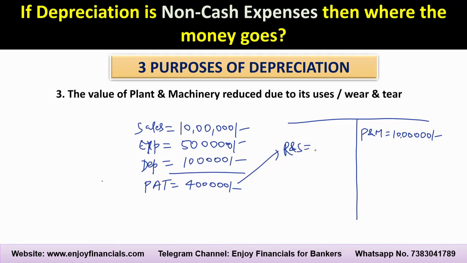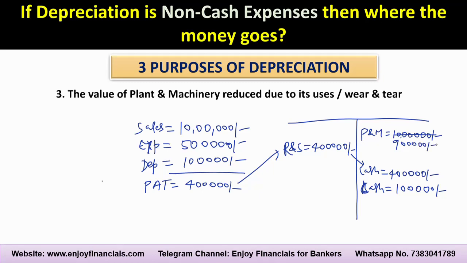Every year the depreciation amount, that cash will come against this. Right now 4 lakh rupees profit, and the cash will come 1 lakh rupees. This is 1 lakh rupees of what? Against the depreciation. The moment cash comes 1 lakh rupees, the net value of the plant, since we have utilized 1 year, the plant and machinery value will be reduced to 9 lakh rupees.